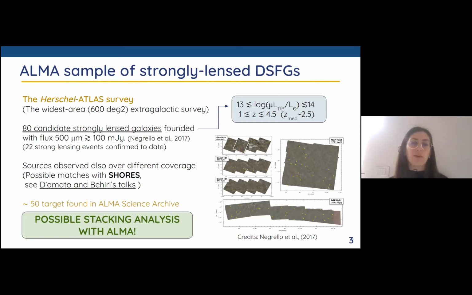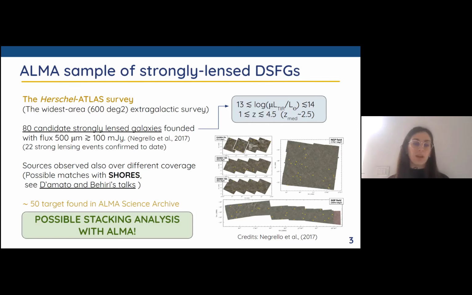The best candidate, of course, is the Herschel Astrophysical Terahertz Large Area Survey, which is the widest area extragalactic survey, where Negrello, in his work of 2017, found 80 candidate strongly lensed galaxies, which have a very high luminosity in the infrared band and span a very wide range of redshift, reaching also redshift 4.5. In this catalog, 22 strong lensing events are confirmed to date, but there are also different observations of the same sources with other telescopes.